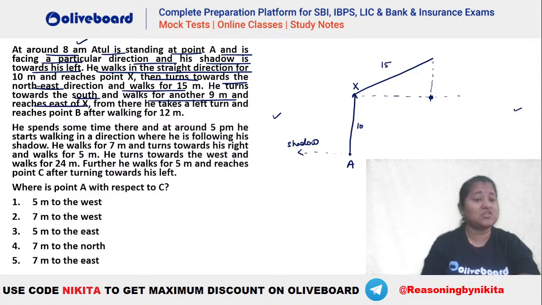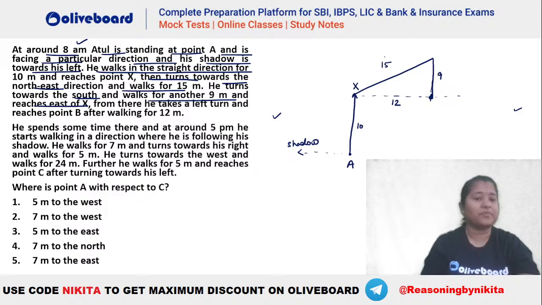You can see he turns towards the northeast, walks 15. He turns towards south, walks for 9 meters. So ये 9 meters है. तो ये x और ये पर्टिकुलर डायरेक्शन के बीच का डिस्टेंस कितना होगा? You can see if this is 15, this is 9, that means this has to be 12 here, right? Pythagorean triplet 9, 12 and 15. So you can see this distance will be 12 meters here, isn't it? So he reaches at this particular position.